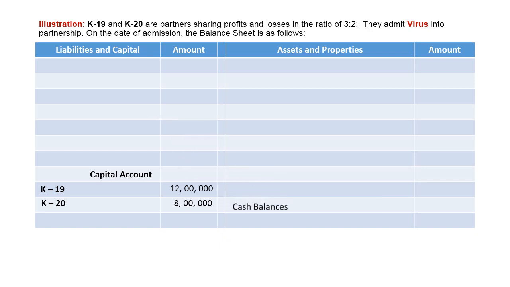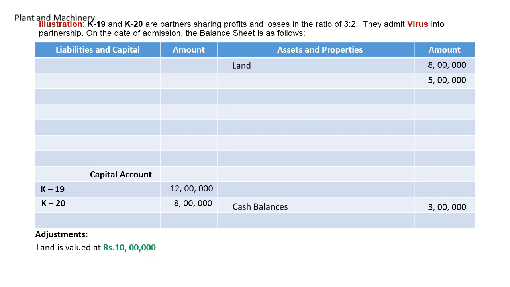distributed to various assets. To make the revaluation preparation easy, I am recording both the balance sheet value and the adjustment value. Taking one by one, land is recorded at rupees 8 lakh in the balance sheet. Adjustment says that land is valued at rupees 10 lakhs. 5 lakhs is earmarked for plant and machinery. The adjustment says depreciate plant by 10%.